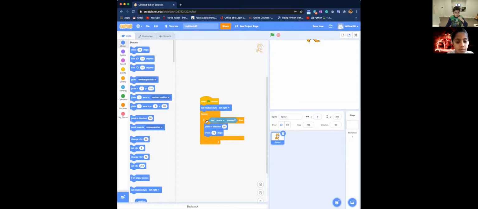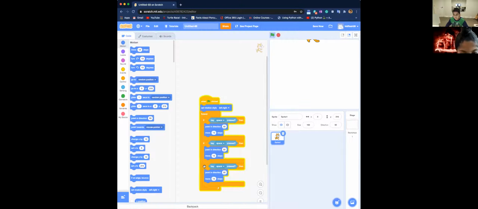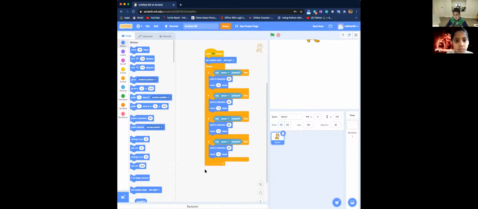Okay, so now what you have to do is right click, duplicate, boom, and boom, and boom. Don't worry if it turns yellow. It's just because when you click on it, it runs. First let me just set it to 0.